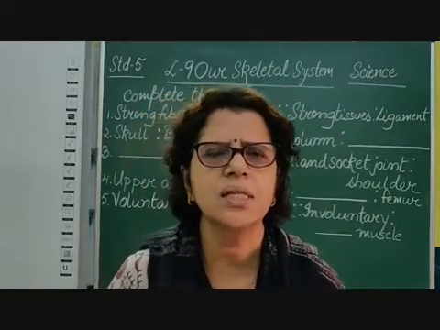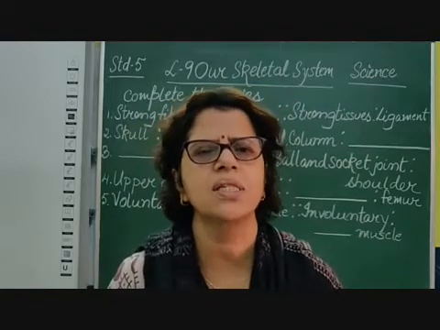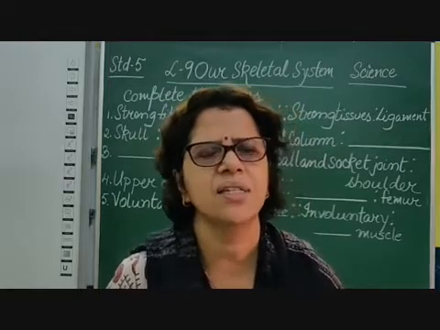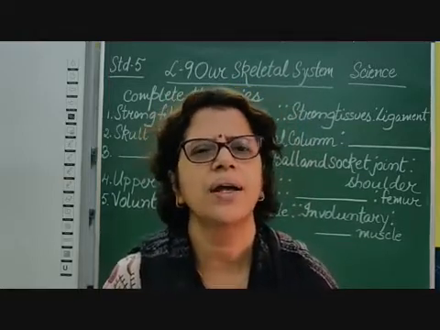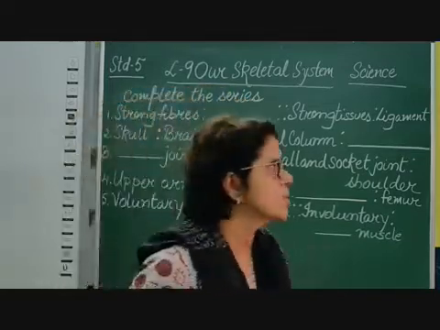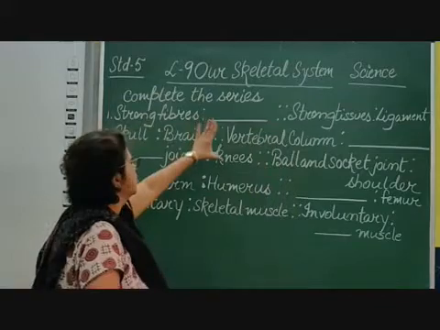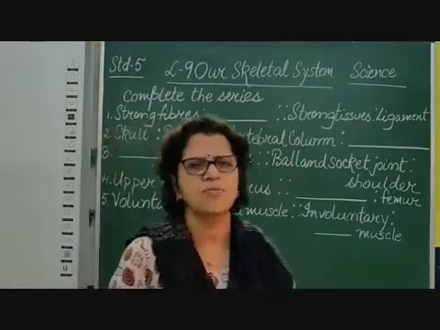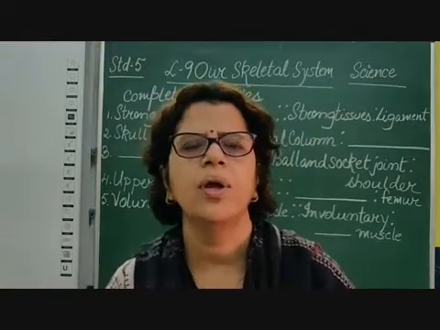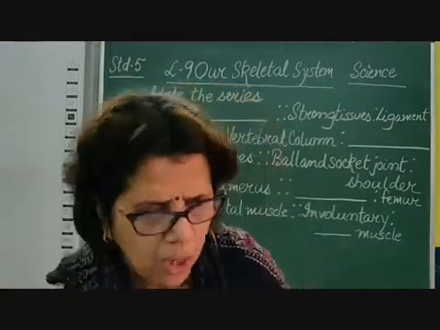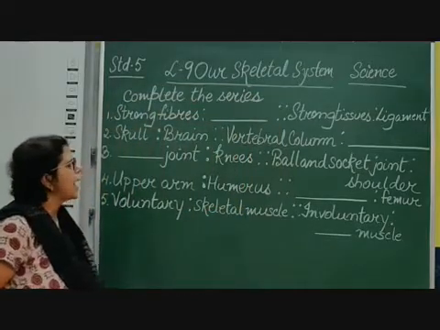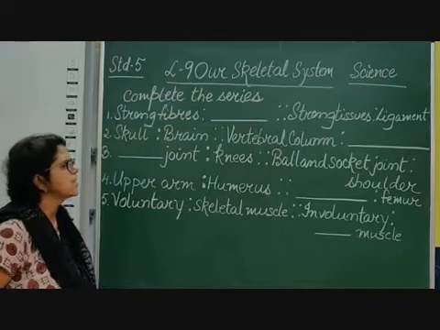In complete the series, like you do in maths, you complete the series of 20s or 10s or 100s. If it is the series of 10s, you do 10, 20, 30, 40 in this way. Similarly, in our skeletal system, series are given and a blank is given, and you have to complete the order looking at the other things given. Now in the first question, strong fibers blank is to strong tissues ligament.